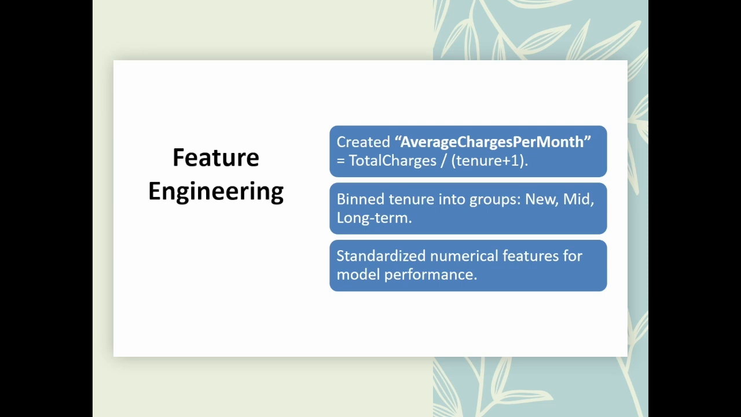The next step is feature engineering. First, we improved our dataset so that the model could perform better. We created a new feature called average charges per month. Think of it like this.